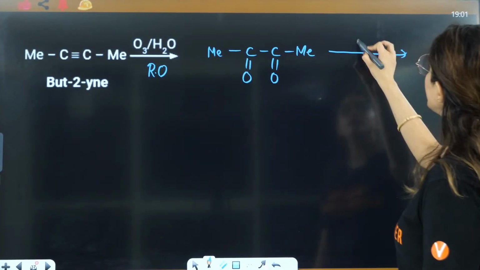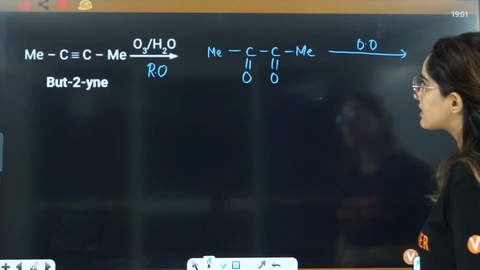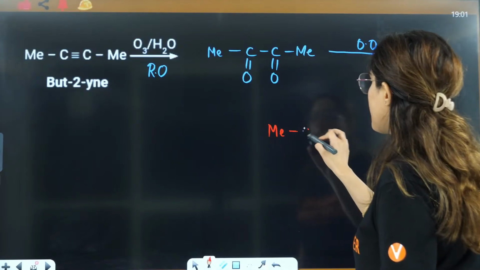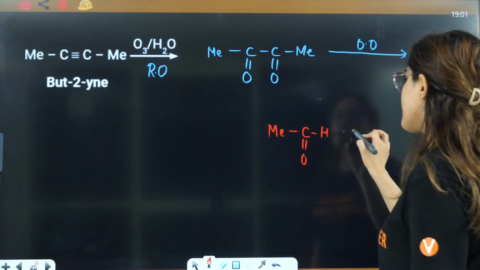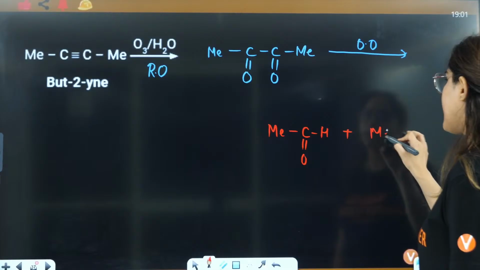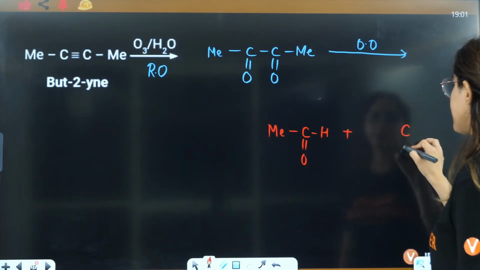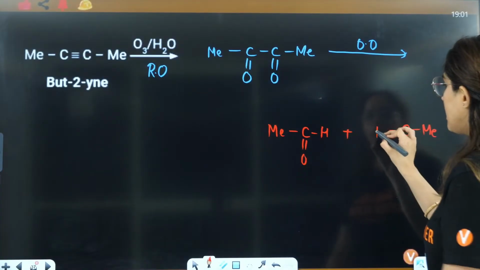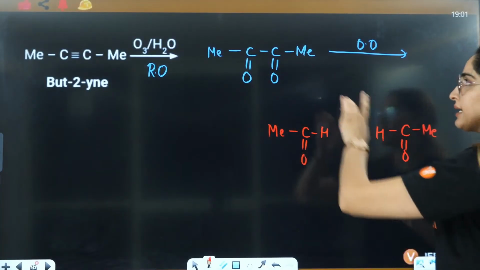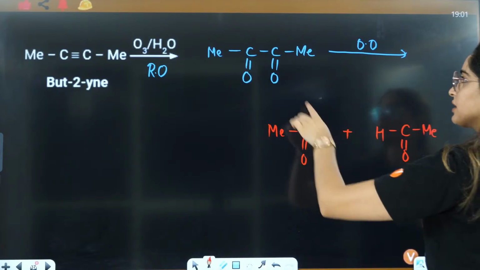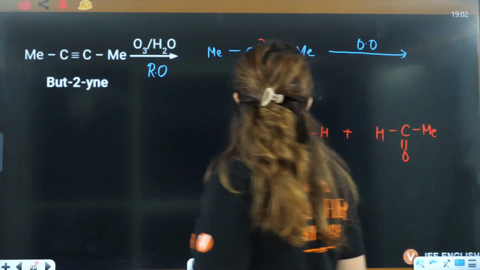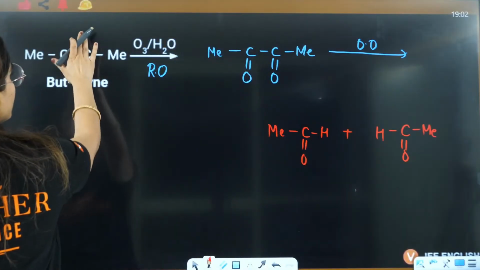If you further do oxidative ozonolysis, here you will break this sigma bond, and here you will have hydrogen. This will be methyl, this will be C double bond O, this is methyl as it is, this will be hydrogen here, right? This hydrogen here, this bond will break here, and these two pi bonds will break.